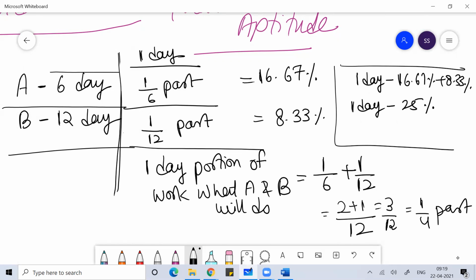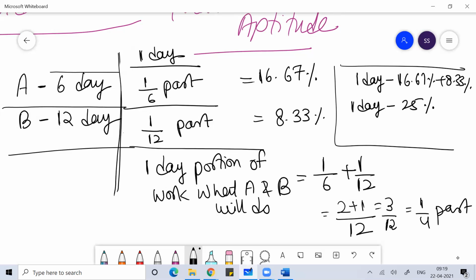First day A will do 1 by 6 part of work. Second day A will do 1 by 6 part of work, so total 2 by 6 part of work is done. Third day again A will do 1 by 6 part of work, so the total 3 by 6 part of work is done. Fourth day again 1 by 6 part of work, it means 4 by 6 part of work is done. Fifth day again 1 by 6 part of work, it means total 5 by 6 part of work is done. So on the sixth day total 6 by 6 part of work is done, meaning complete work is done.